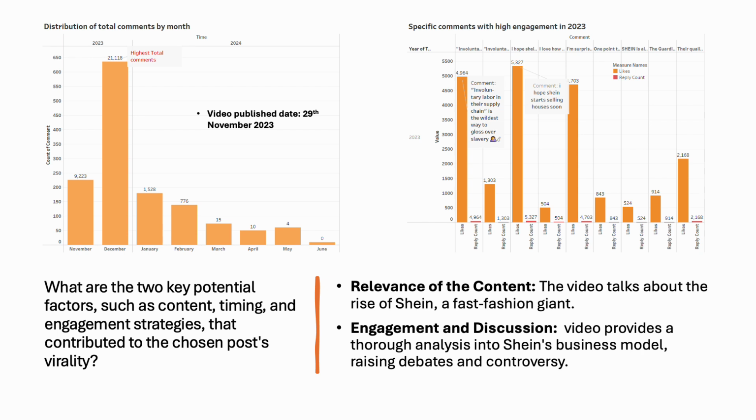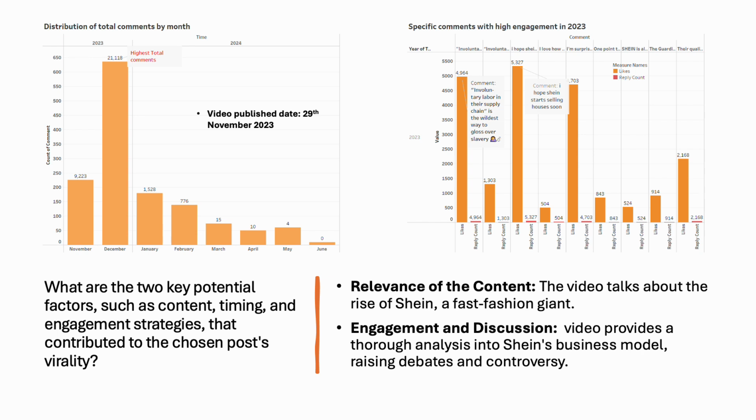Also, looking at some specific comments and the number of likes and replies they got, as shown in the graph on the right, the comment with the highest likes stated, "I hope Shein starts selling houses soon." This comment had 500 replies, which would have led to more engagement on the post. The other comment,